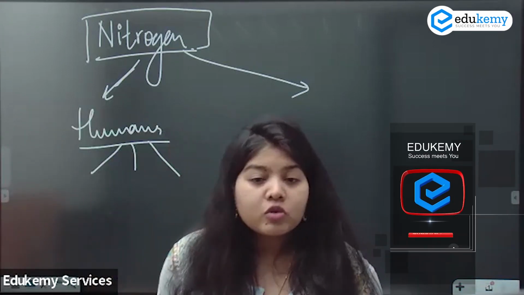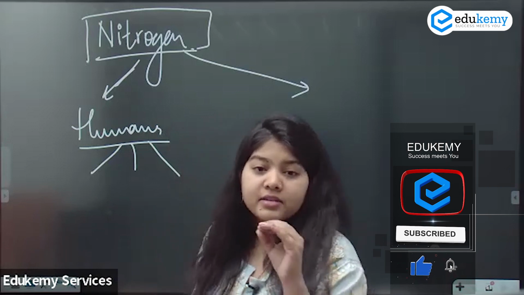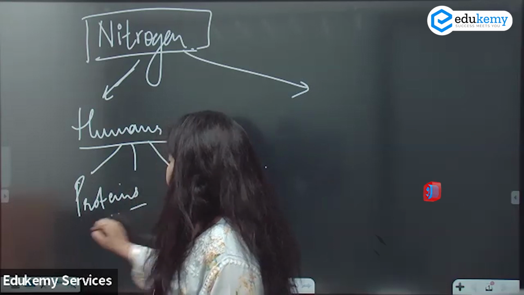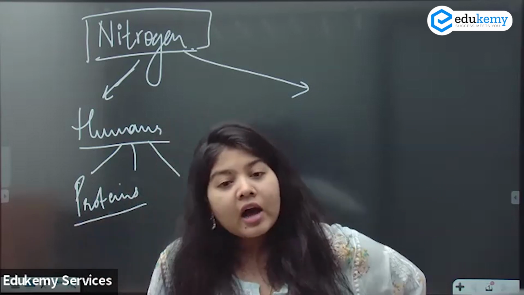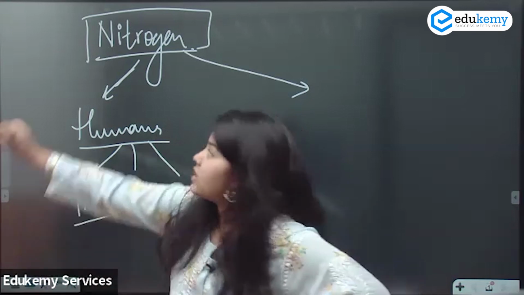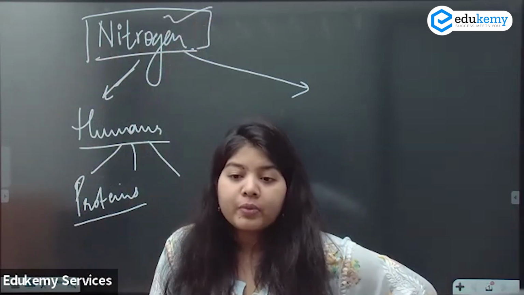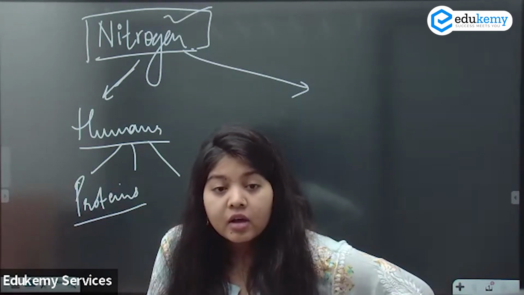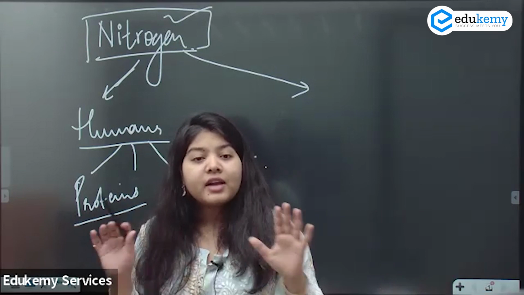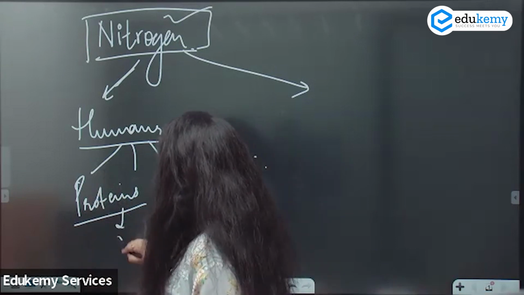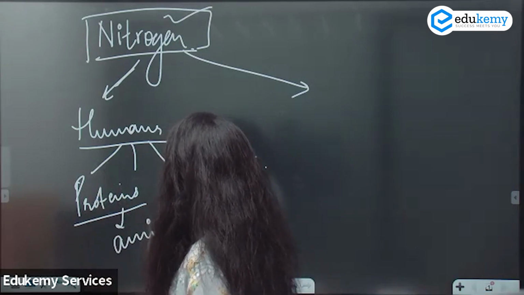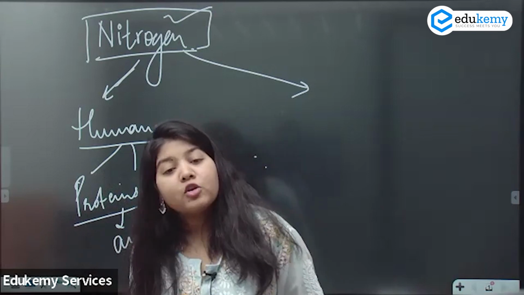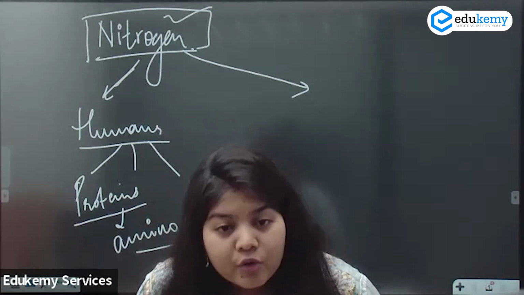Are your hormones and all the important enzymes made up of proteins? And are proteins made up of one major element, which is nitrogen? Yes or no? So protein building, where do we understand amino acids? Proteins are made up of amino acids, and amino acids have nitrogen as their important component.